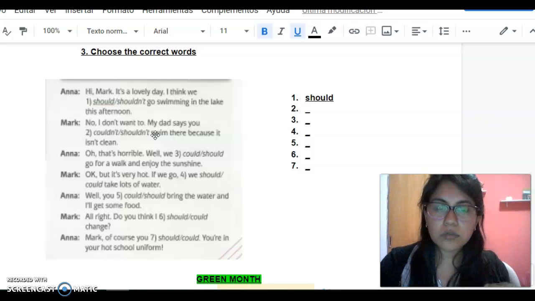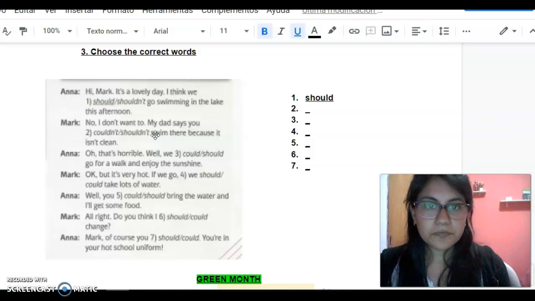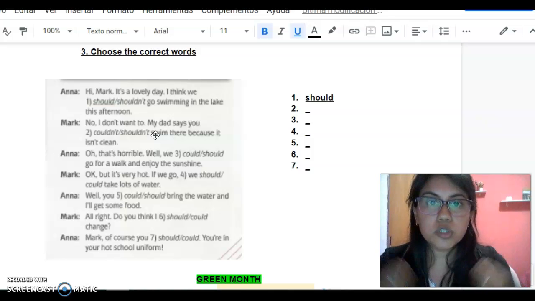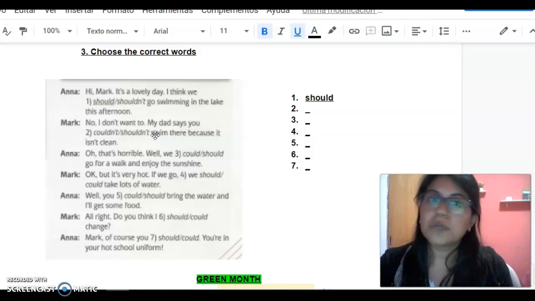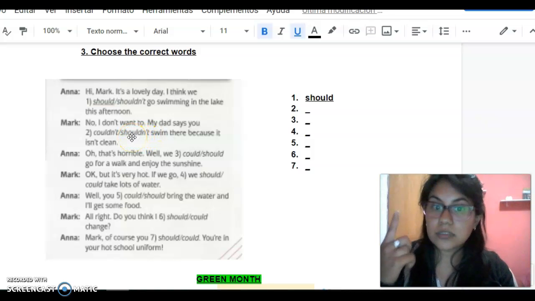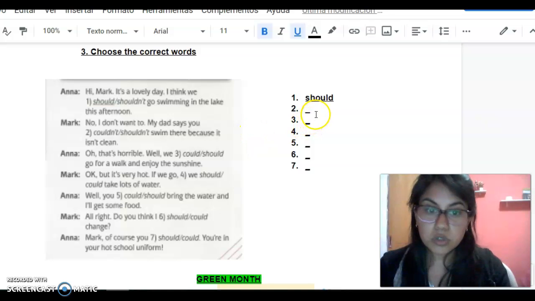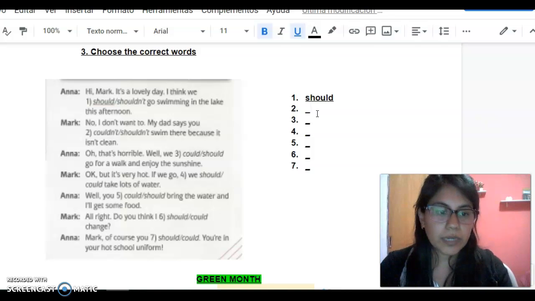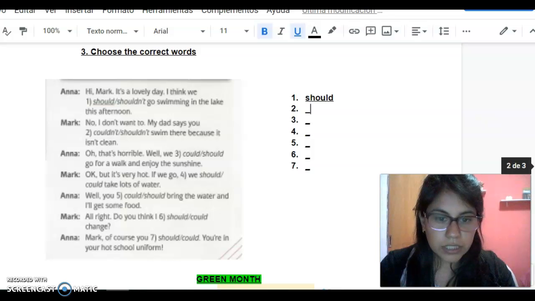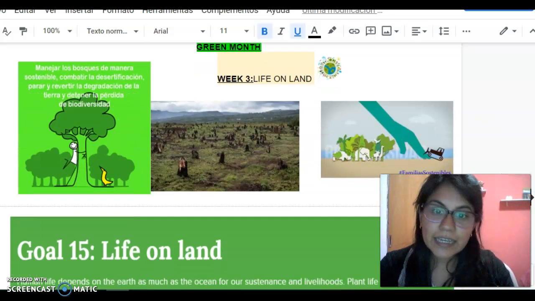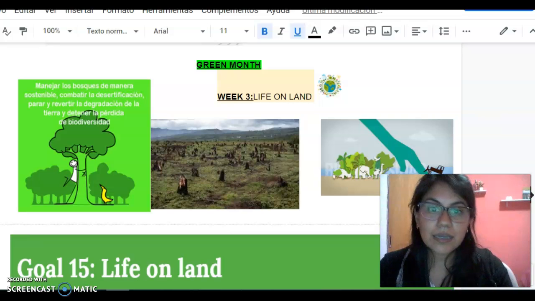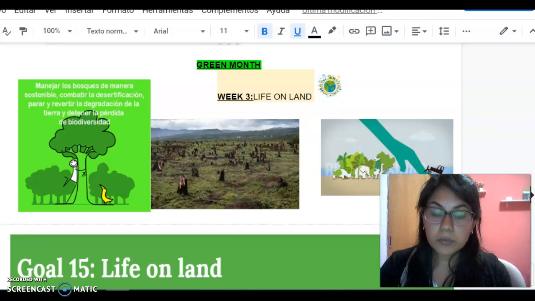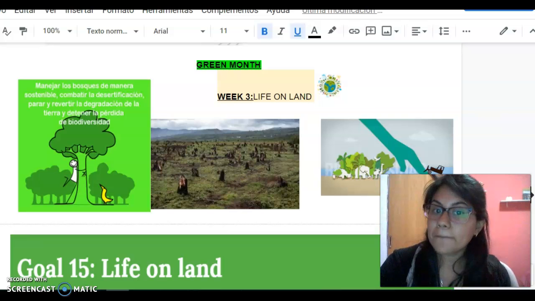So you are going to give a strong advice because you are sure that you cannot swim in that water. So my dad says you shouldn't, okay? Remember, it's shouldn't, no deberías. Shouldn't, no deberías nadar allí porque no es limpio. Okay? Then you continue. Finally, we have this project that we are working with, which is the Green Month.